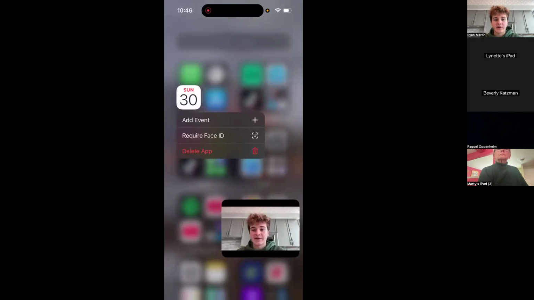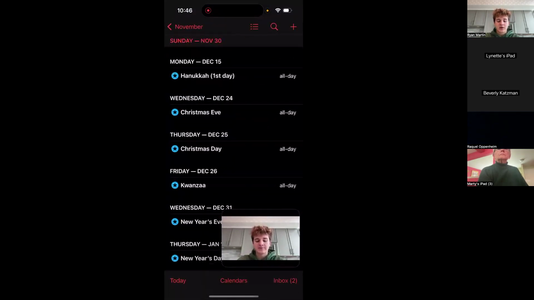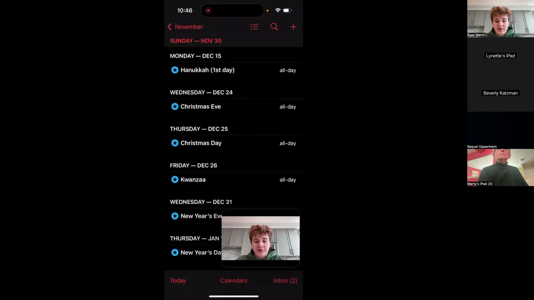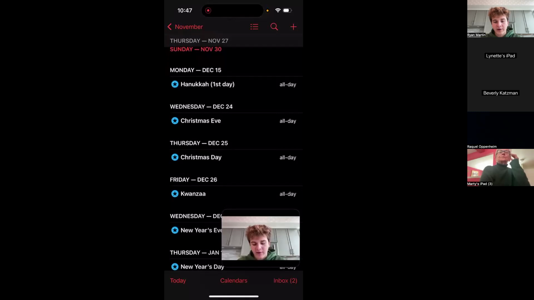It's going to have today's date on it. So today is Sunday the 30th. It's going to be a white app with red text at the top, black numbers in the middle. I can select that, and as you can see here, I have my calendar. I don't use Apple Calendar. I wish I did. For some reason, I just never got to it. But within this calendar, I have already preloaded all of the different holidays.